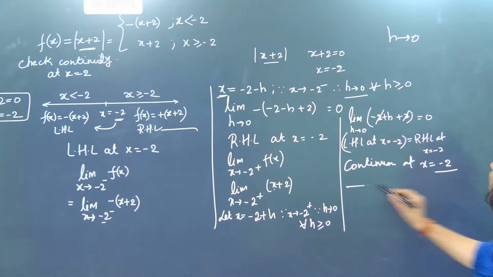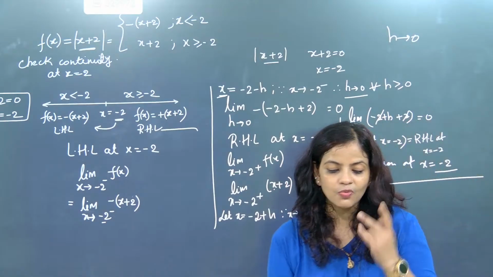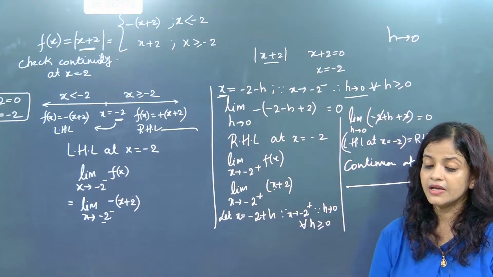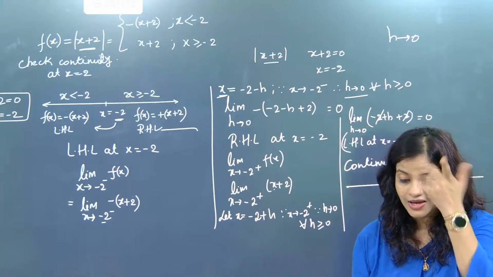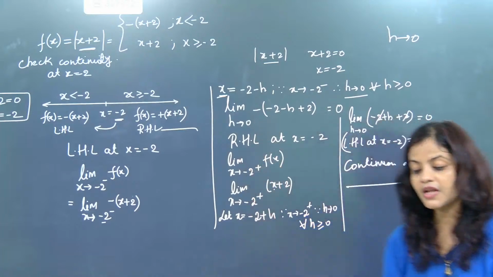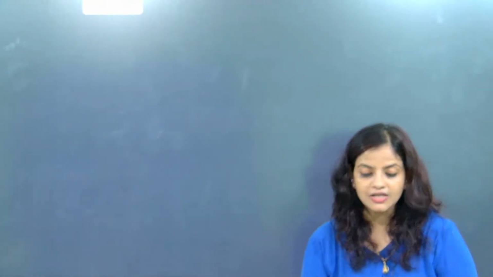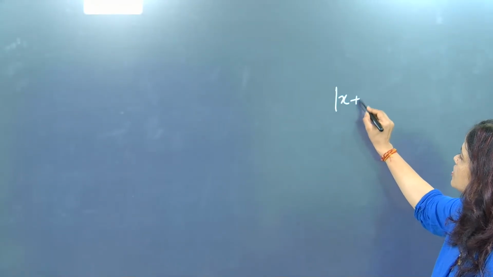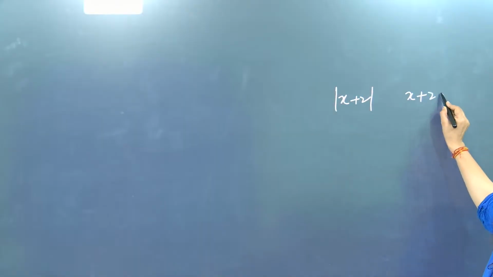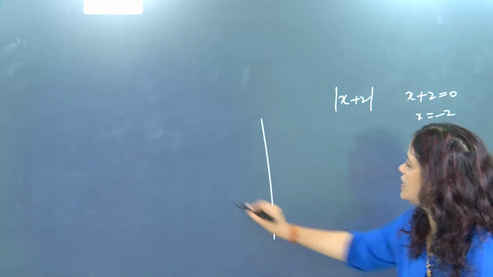Now conclusion. 2 questions solved for modulus, but what we learned is that modulus is continuous. Graph is showing continuity, because if somebody will tell me draw the graphs of modulus, what we will do? We will be exactly doing one thing. For x is equal to modulus of x plus 2, I will take x plus 2 equal to 0. X value is coming as minus 2. I will do only one work.